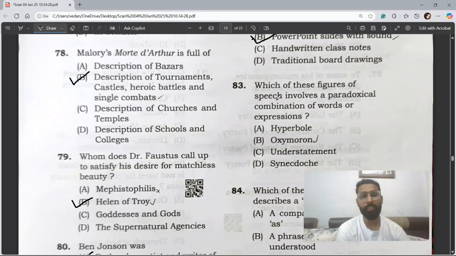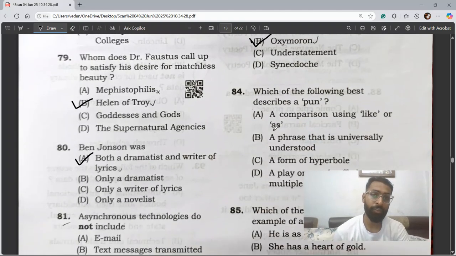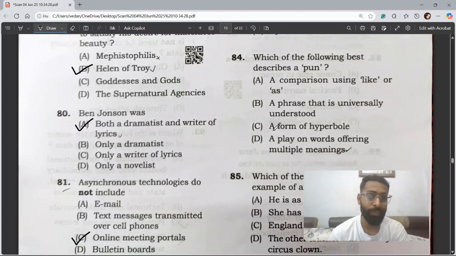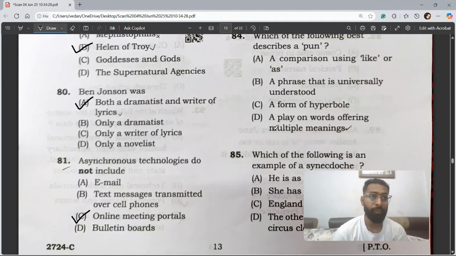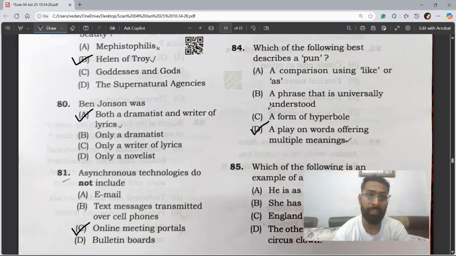Question 83. Which of these figures of speech involves a paradoxical combination of words or expressions? As we can see, two paradoxical words like day and night show a literary figure. That is known as oxymoron. Question 84. Which of the following best describes a pun? So, a pun is a play on words offering multiple meanings. When any word has more than one meaning, that is known as a pun. So, the correct answer is D.